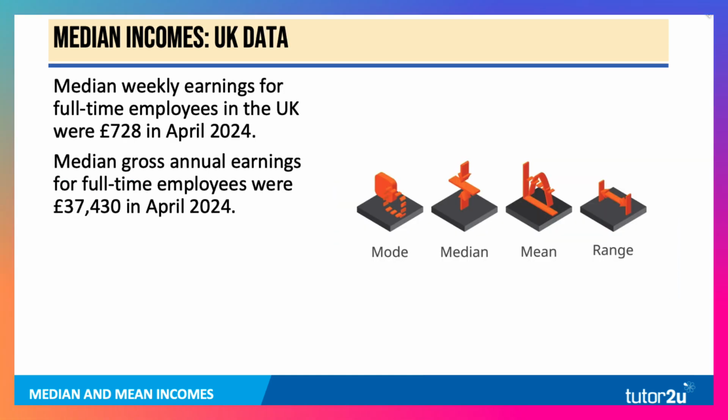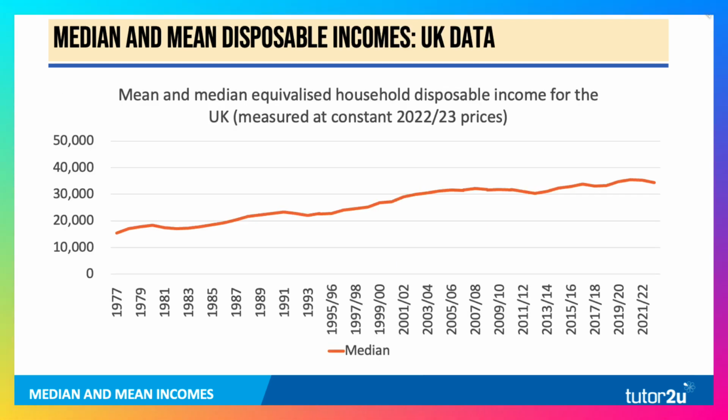So in the UK, up to 2024, median weekly earnings, for example, for people in full-time work were £728. Gross annual earnings around just over £37,000 a year. Now, that was median. If we look at disposable income, that's income after direct taxes and welfare benefits, equivalised to adjust for household size. So let's look at the red line there. That shows median income, hovering around £35,000 in 2022-23.